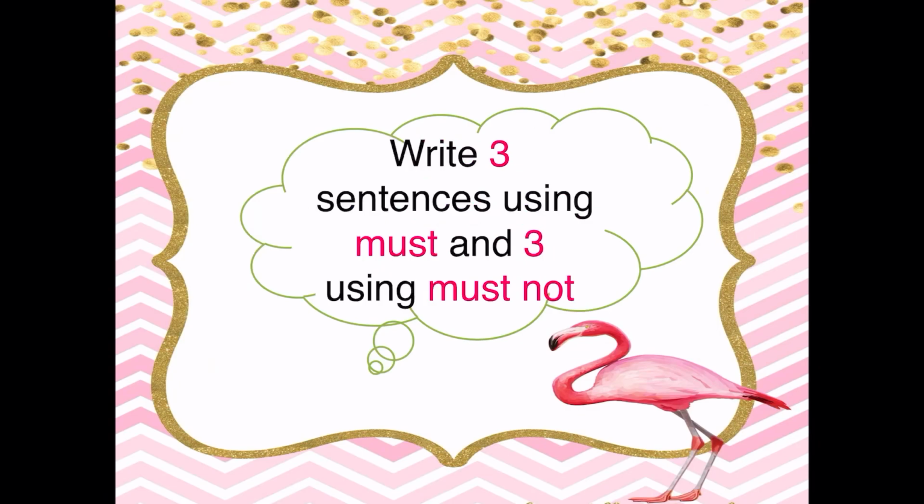I must do my homework. I must take a shower. I must help my mother. Okay? Now, write 3 sentences using mustn't. I mustn't play with knives. I mustn't shout. I mustn't play in the street.